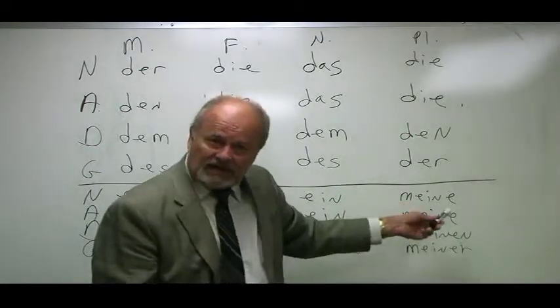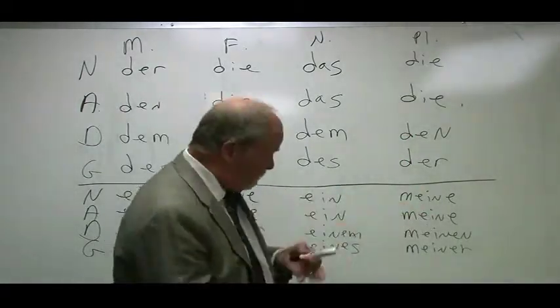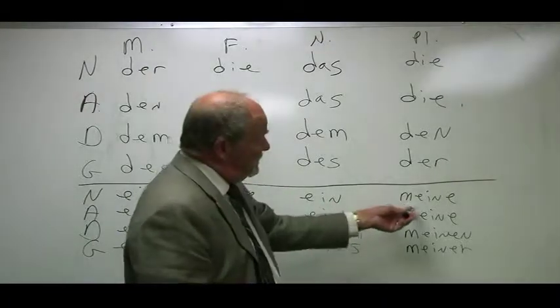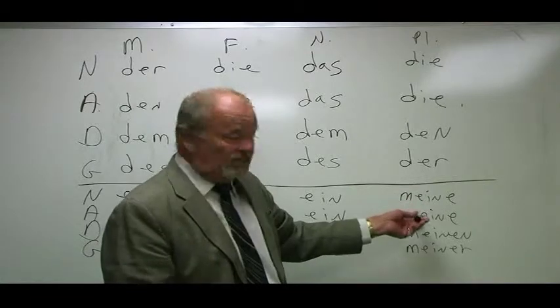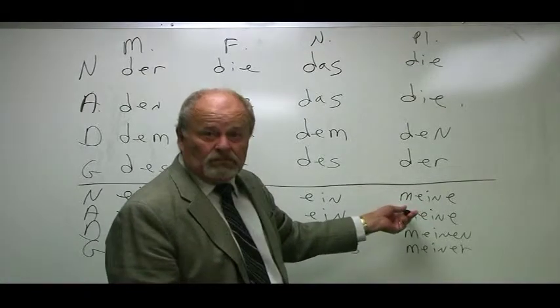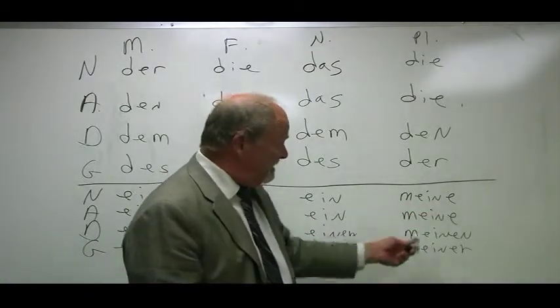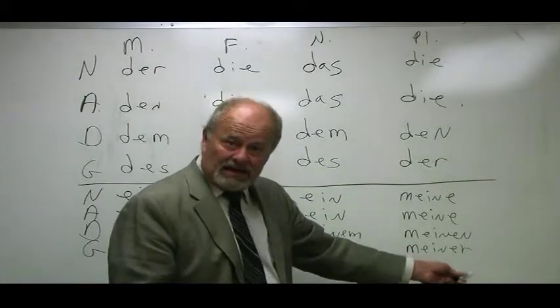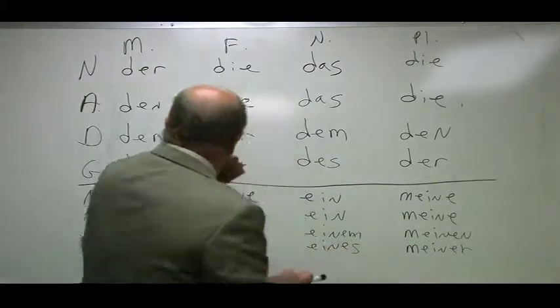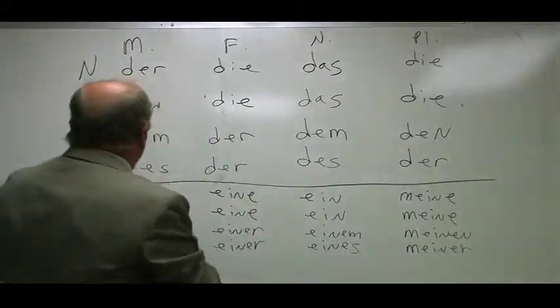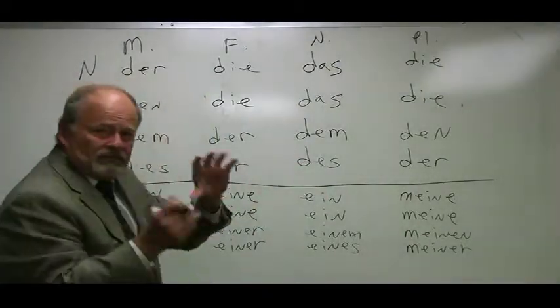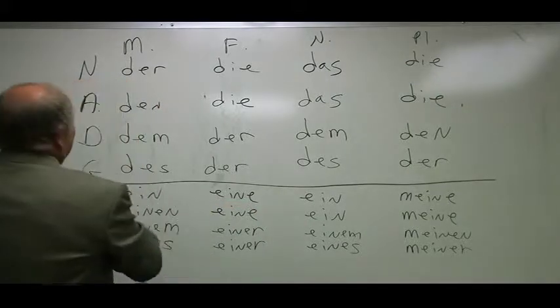And of course, since ein can't be pluralized because it means one or a, we switch to an ein word, one of which would be mein. So meine, meine, meinen, and meiner. Now what do we do with adjectives that come after these things? This is the whole picture of adjective inflection in German.